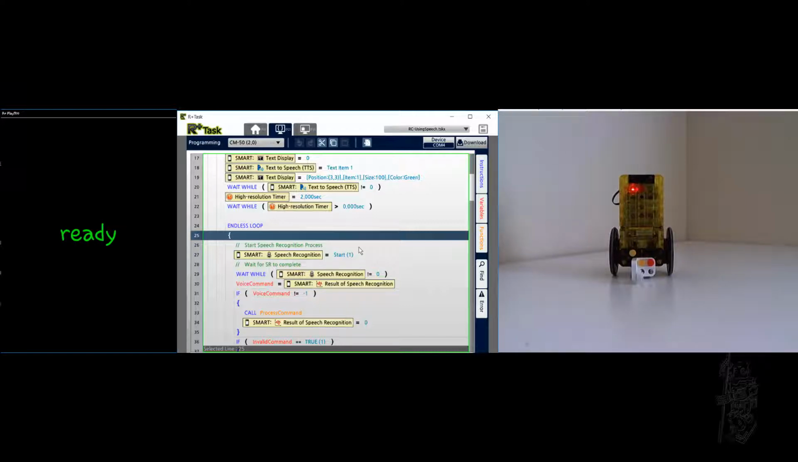Ready. Right. You probably won't invite the command because I didn't have right. Ready. Turn right.